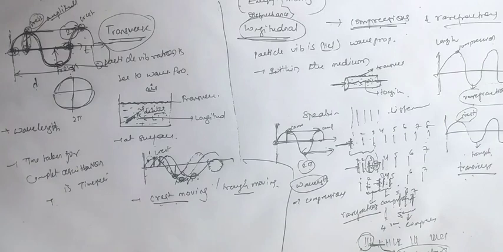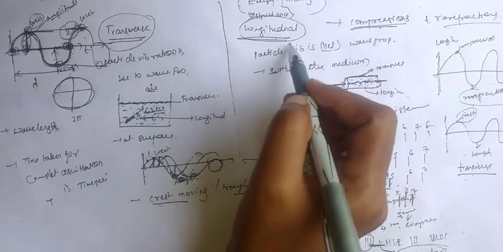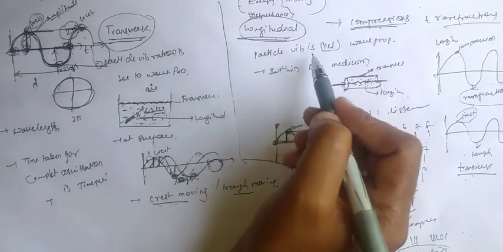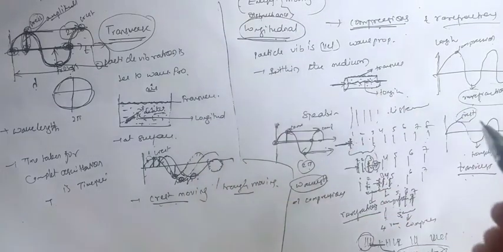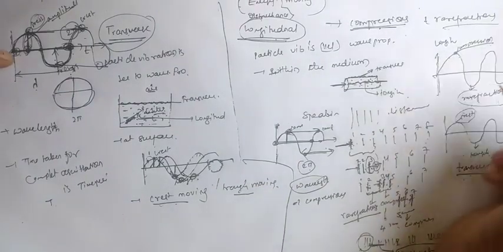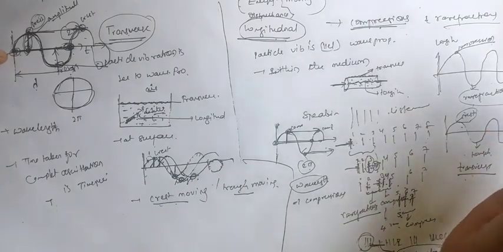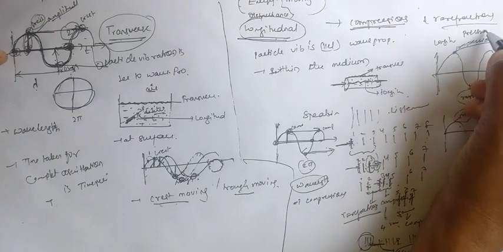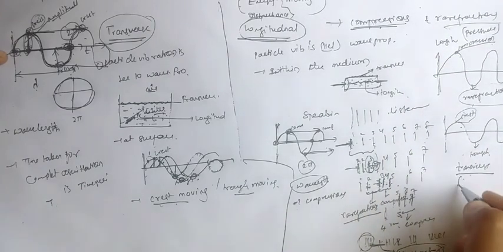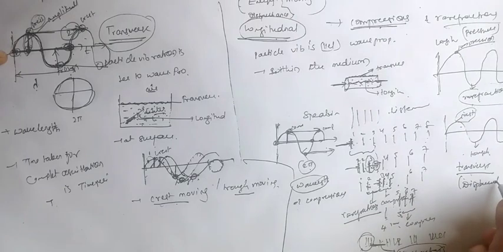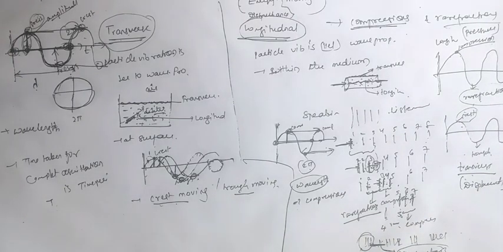Now already we learnt about frequency. Frequency means the number of oscillations in 1 second. In the case of the longitudinal wave, the number of compressions in 1 second is the frequency. For the longitudinal we take compression and for the transverse we take the crest. So in the longitudinal case we are taking the pressure; pressure is the main cause. In the transverse case we take displacement; displacement is the main cause. So this is about the transverse and the longitudinal.